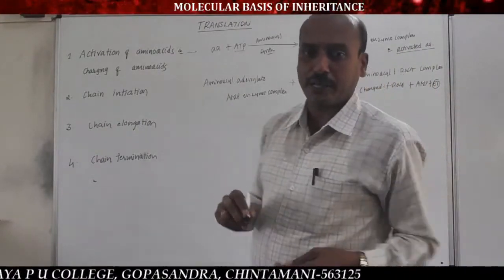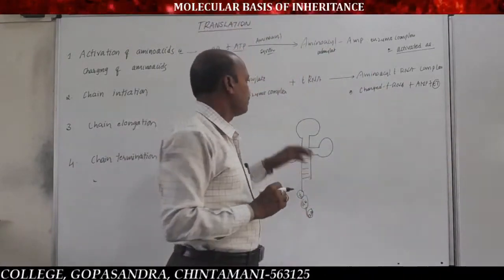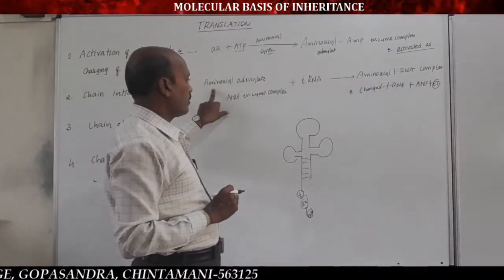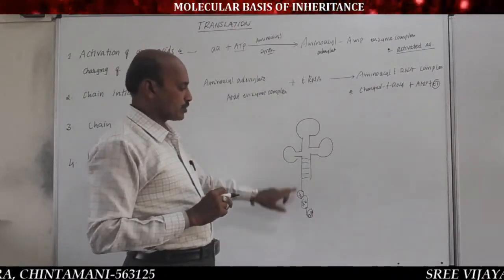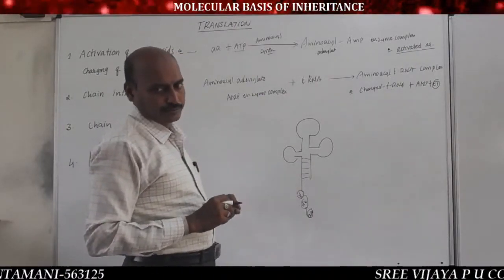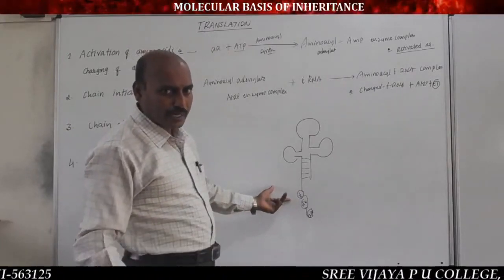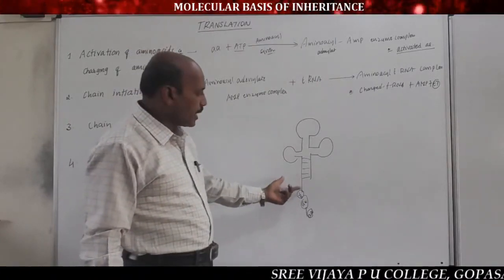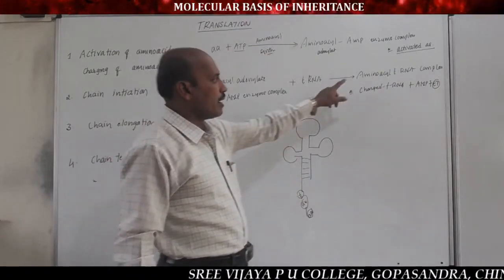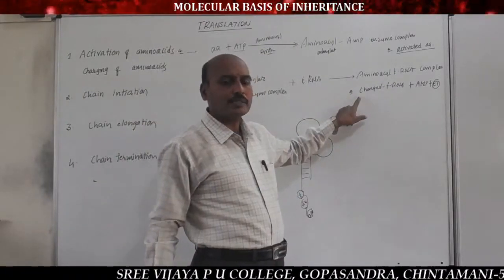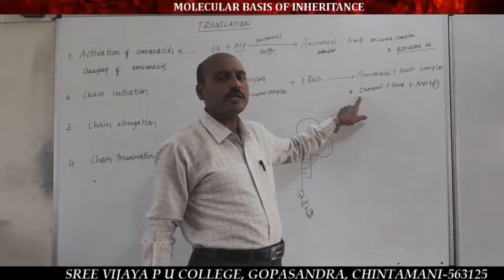Do you remember? The activated amino acid, or amino acid adenylate AMP enzyme complex, binds to the amino acid binding site, the 3' end of tRNA, to form amino acid tRNA complex or charged tRNA or loaded tRNA.